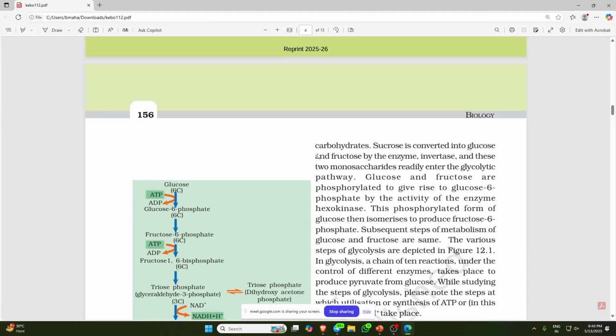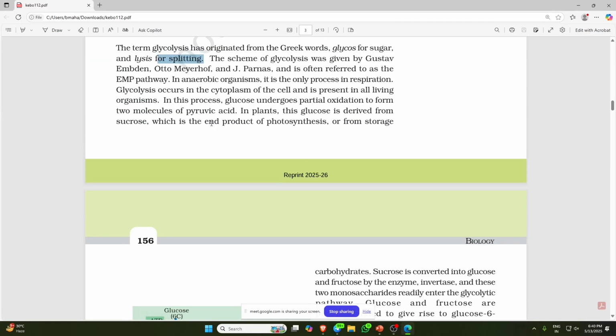So what is glycolysis? The breakdown of a 6-carbon compound, glucose, to the 3-carbon compound, pyruvic acid.